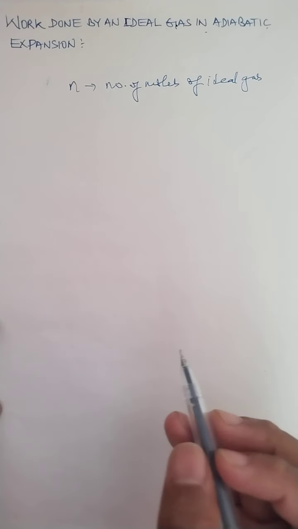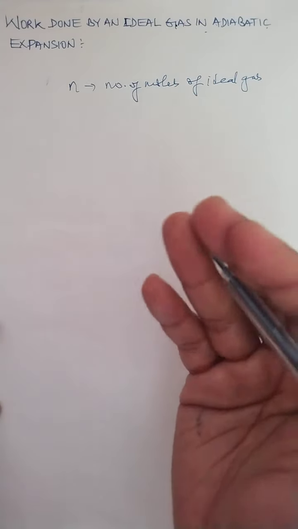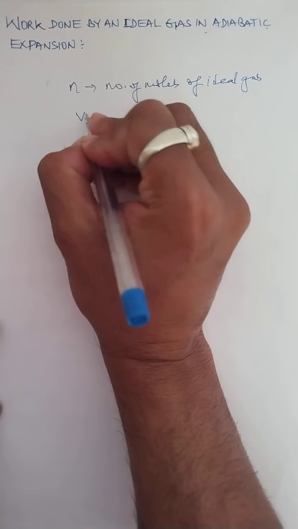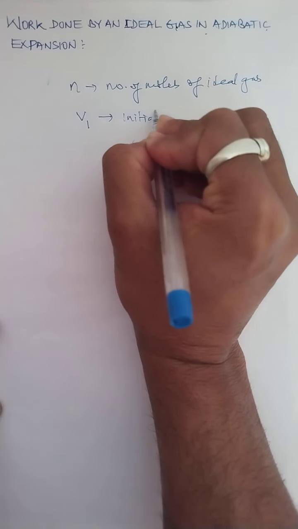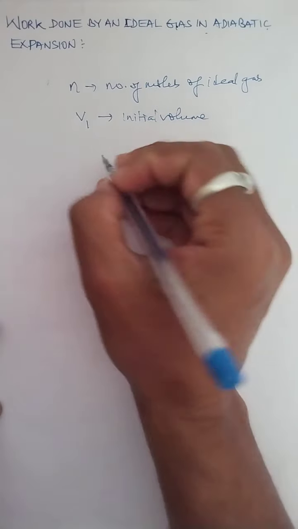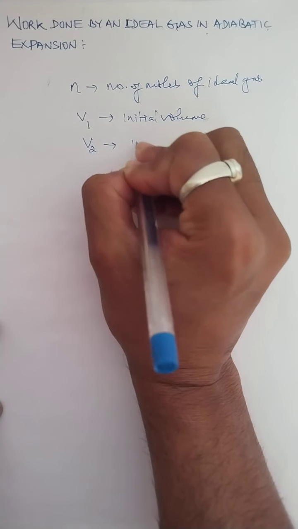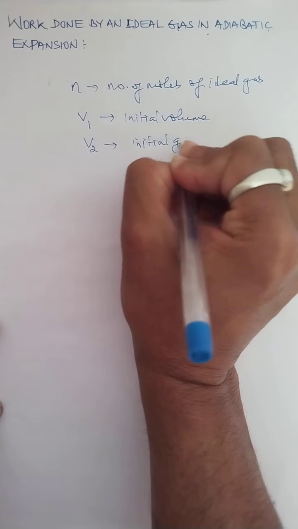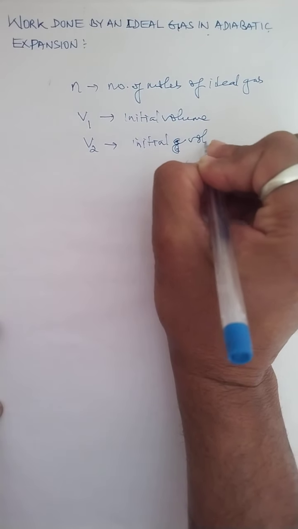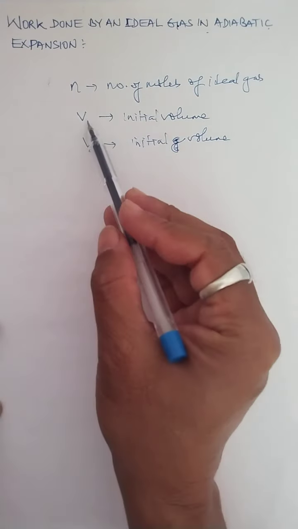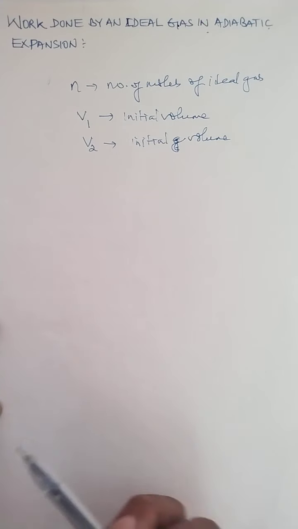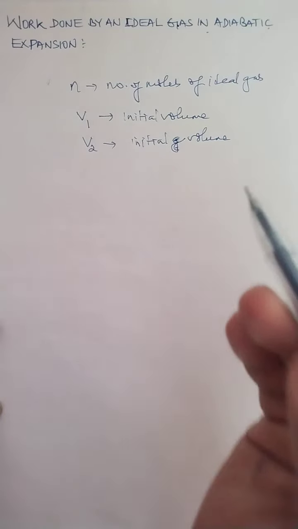And this gas gets expanded, meaning there is expansion of volume in the gas, and I consider the volume gets expanded from an initial volume V1 to a final volume V2. So I am taking an ideal gas of n moles whose volume expanded from V1 to V2. When the volume gets expanded, the pressure also changes, and when the pressure changes, the temperature also changes.